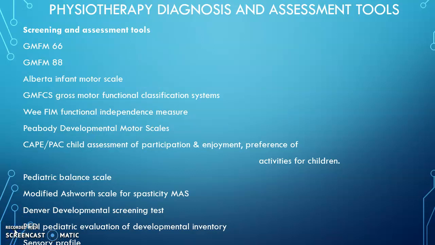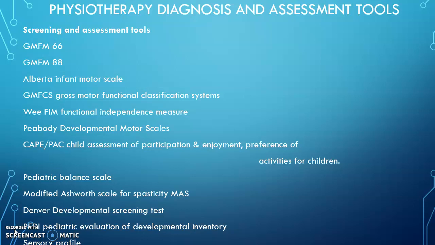So the GMFM 88, the gross motor functional measure 88, is nowadays the advanced tool used for measuring the gross motor function. Gross motor functions such as supine to prone, prone to supine, prone to kneeling, supine to sitting, sit to stand, those kind of activity, transient as well as static gross motor functional positions. So all the activities in these positions are measured in GMFM 88 and 66. Nowadays we don't use 66, we commonly use 88 because it is an advanced scale.